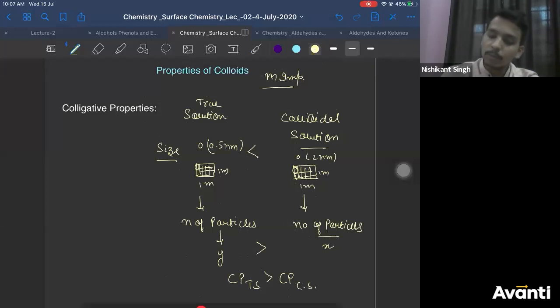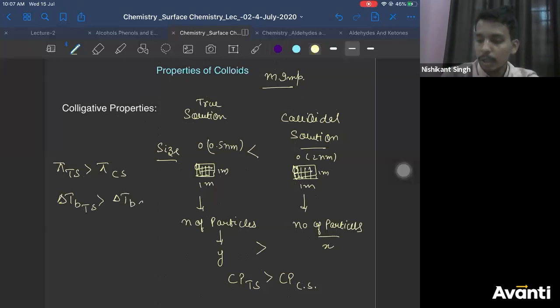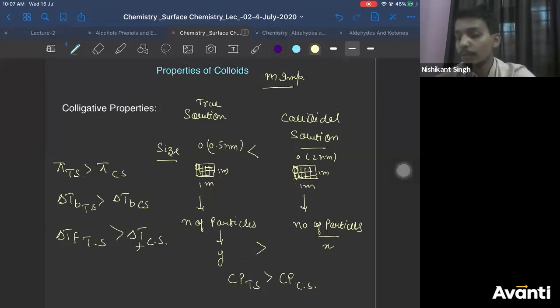That means osmotic pressure for true solution is greater than osmotic pressure for colloidal solution. Delta TB of true solution is greater than delta TB of colloidal solution, delta TF also. That is the meaning of it.